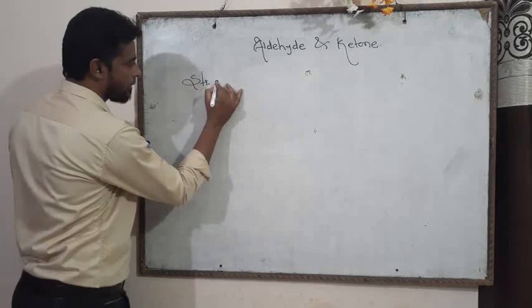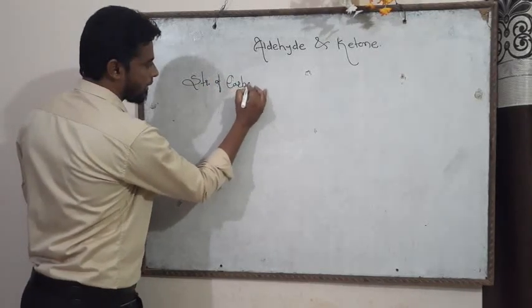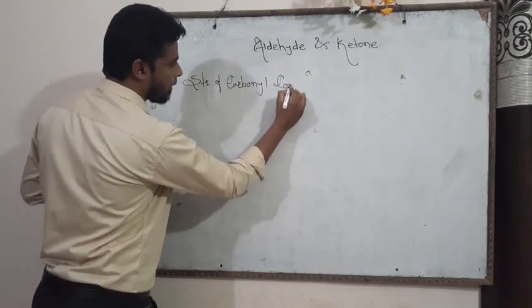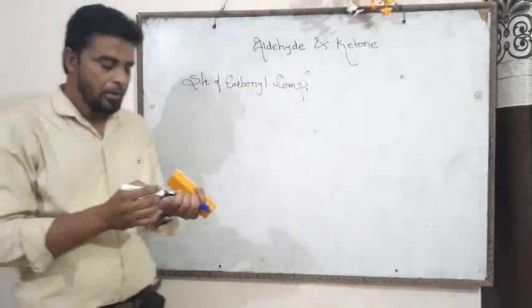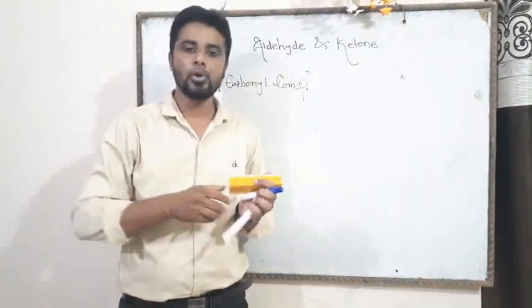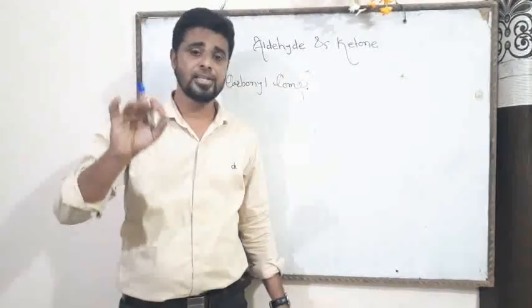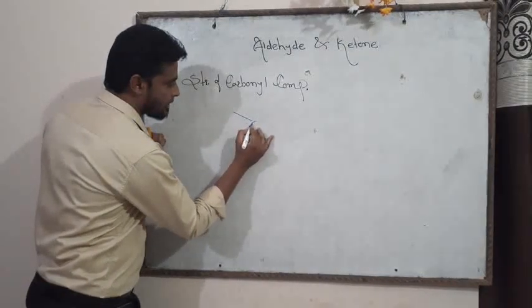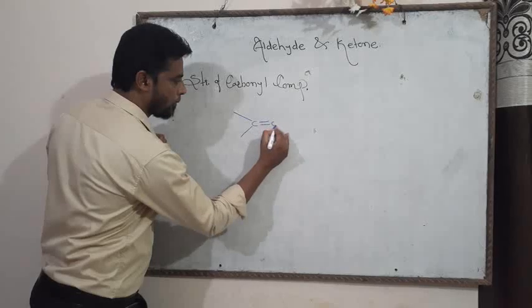Structure of carbonyl compound. Now friend, as we know, in carbonyl compound there is a presence of carbon oxygen double bond. See here, C double bond O.